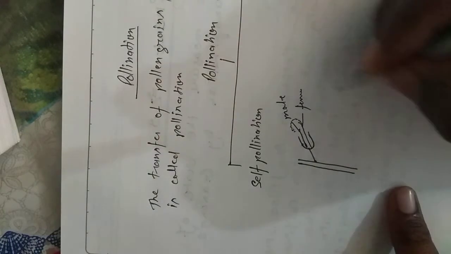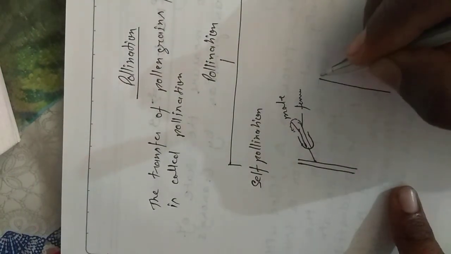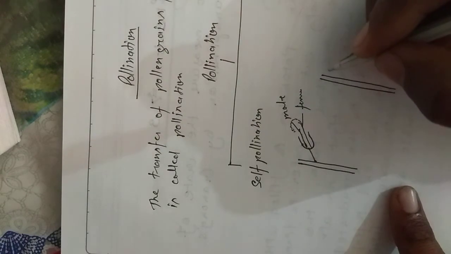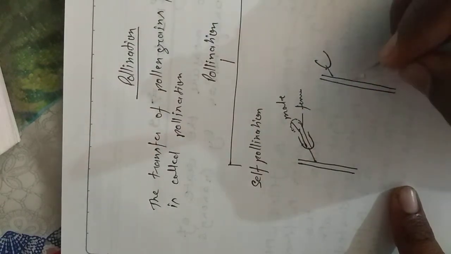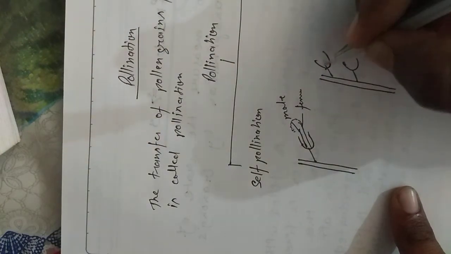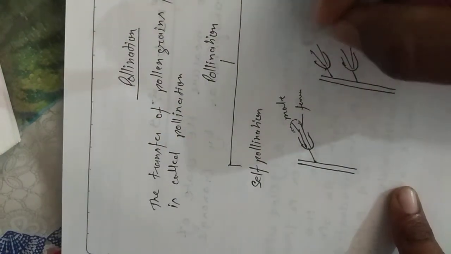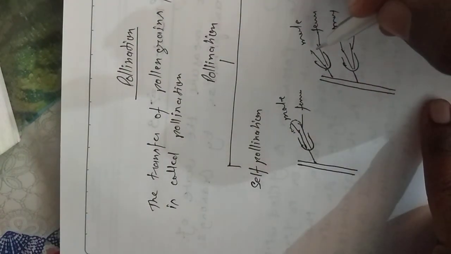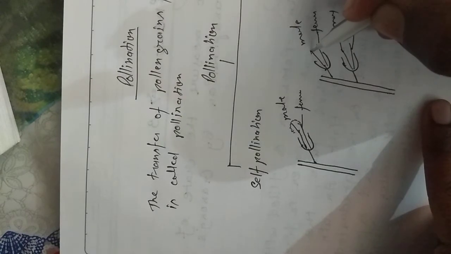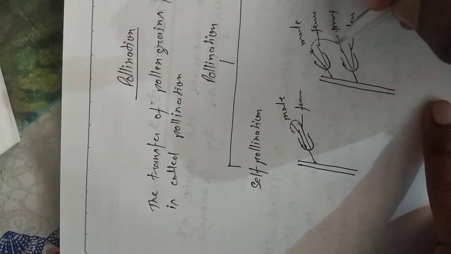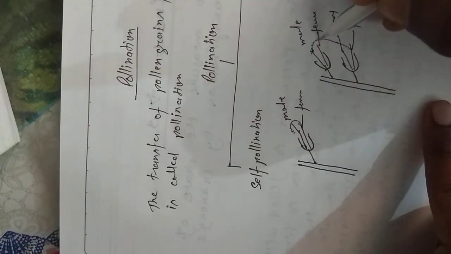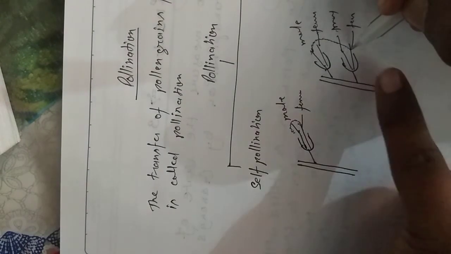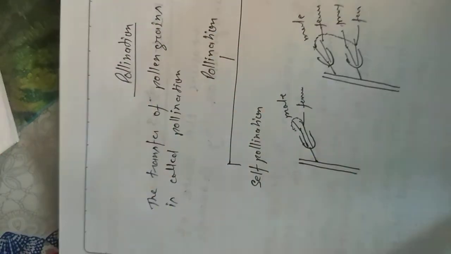Also, if this plant has one flower and a second flower, and these flowers each consist of male and female parts, then when pollen grain is transferred from anther to stigma, this type of pollination is also known as self pollination.